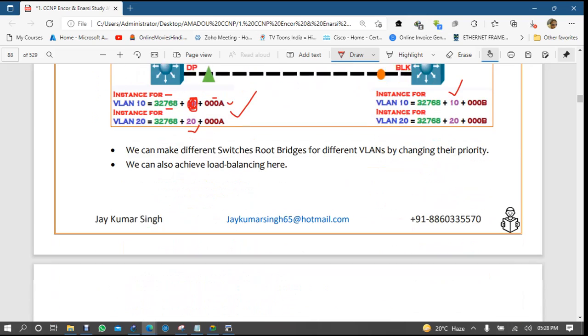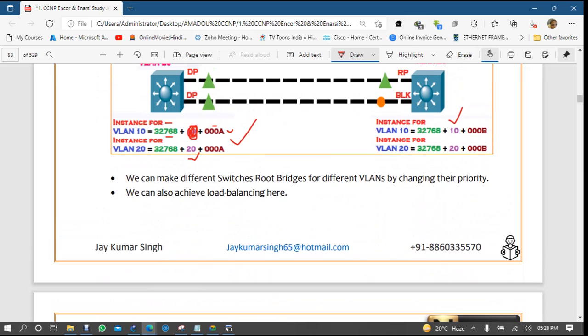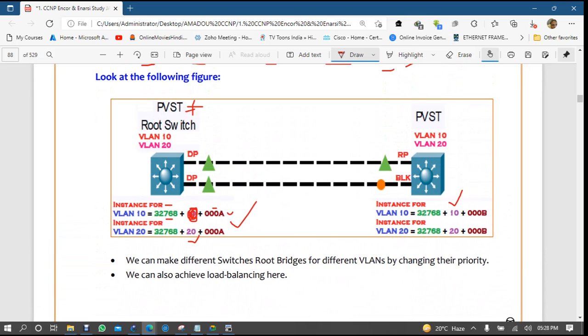Then they said, okay, but we are users, right? We know that we can run this command, spanning tree extend system ID. But maybe some organizations just connect the switch and start working on it, right? Then Cisco said okay, no problem, let me create PVST plus and the system extended ID will be default there.